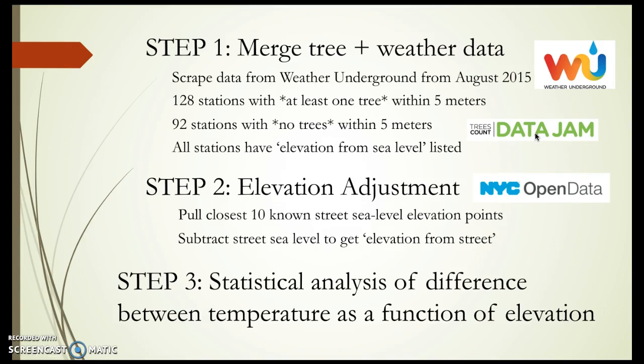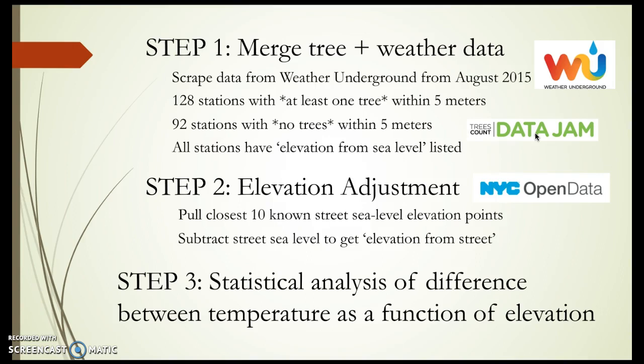So, kind of the major steps involved in this project. First thing we did was we took the street tree data set and merged it with weather data from Weather Underground, and we took average temperature and humidity data from August 2015, and we scraped this data using the Python Beautiful Soup module from 210 weather stations. And out of that 210, taking away a few weather stations that had bad data, we ended up with 2 buckets of weather stations when we merged it with the tree data set.